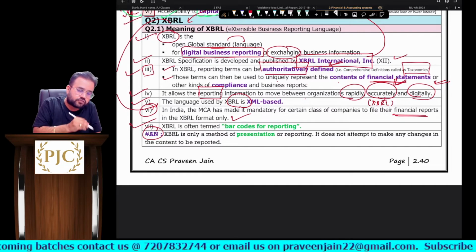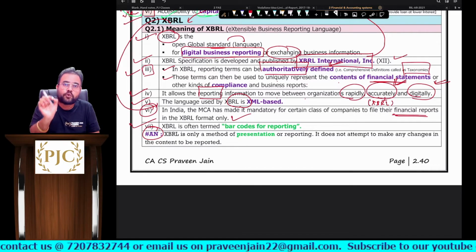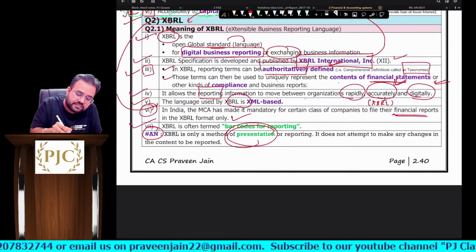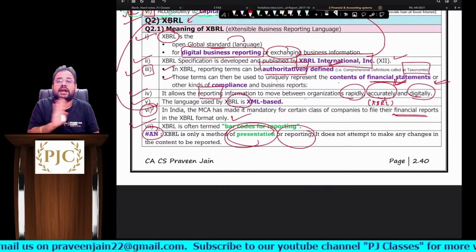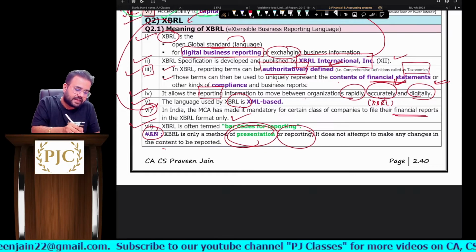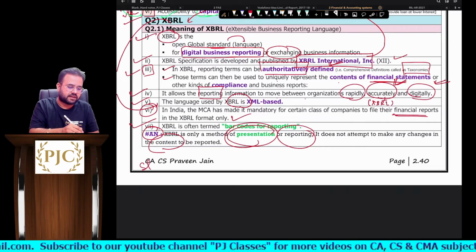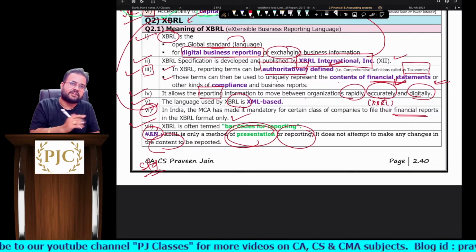Okay, so check the author's note once. XBRL is only a method for presentation or reporting. It is not an attempt to make any changes in the content being reported, because this is something which will be defined by standards. Agreed? Next,